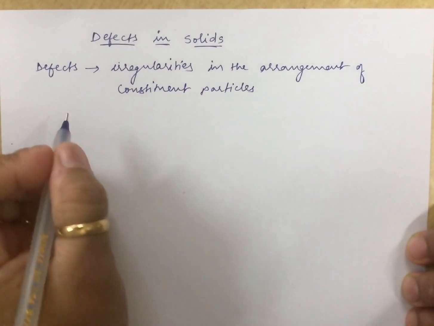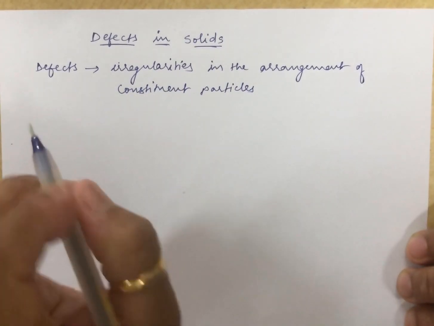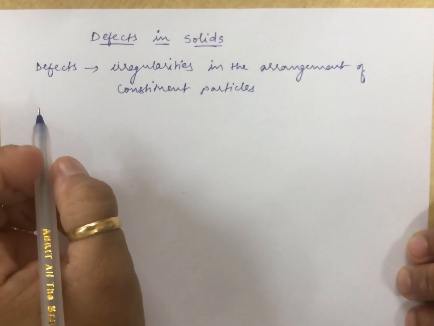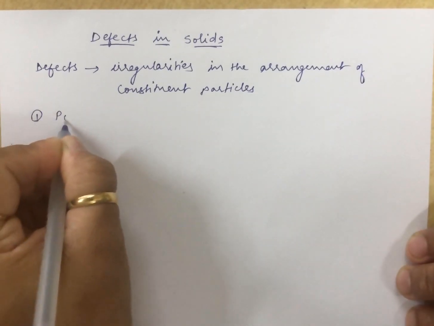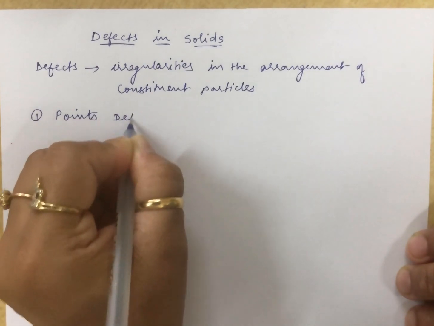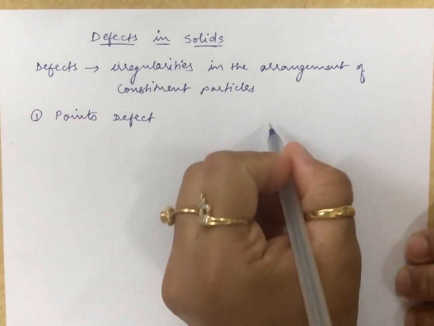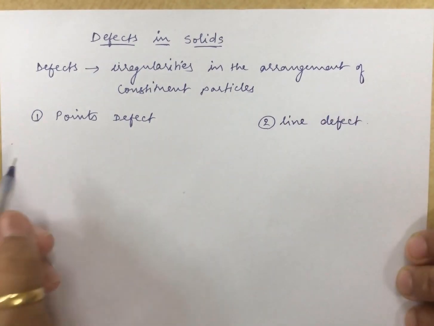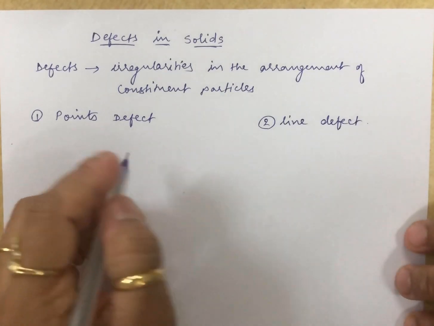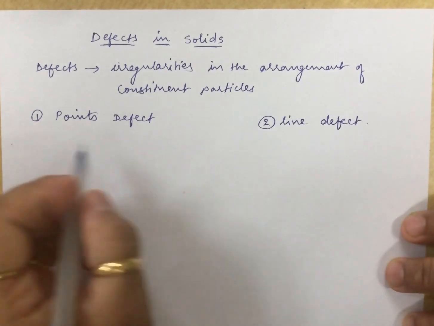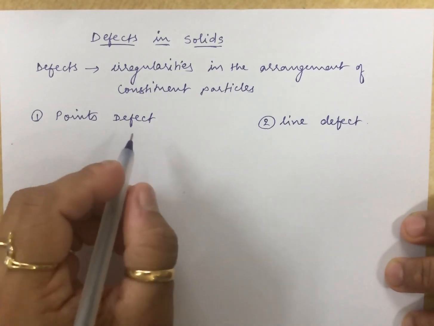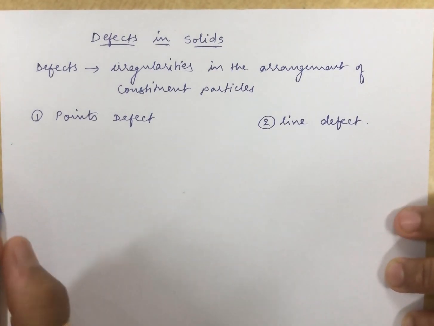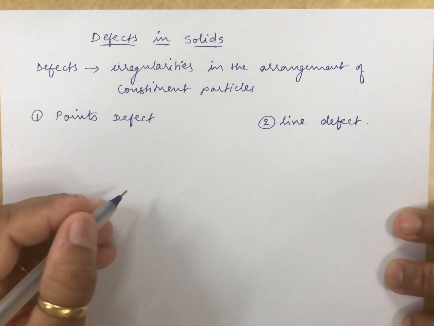Now, these defects, broadly speaking, are of two types. One is point defect and another is line defect. So first is the point defect and second is the line defect. Let us not discuss the line defect as it is not much in the syllabus. But let me make you understand what we mean by point defect and line defect. In point defects, the irregularities or deviations from the ideal arrangement are seen around a point or an atom in a crystal.